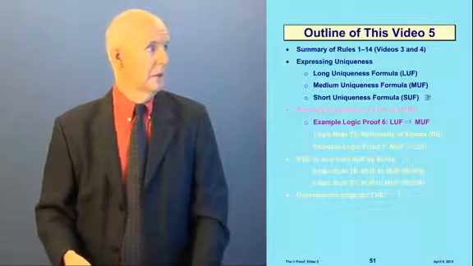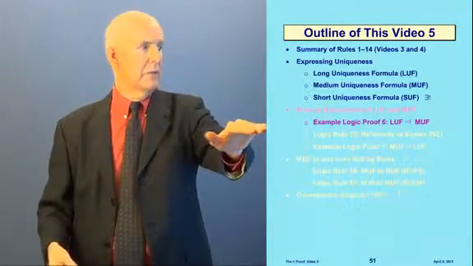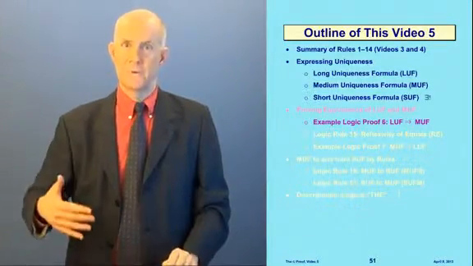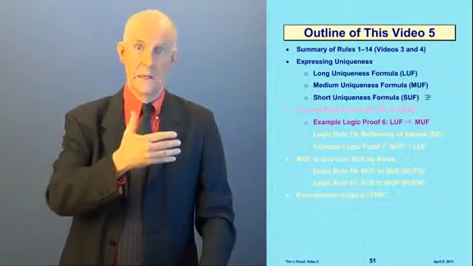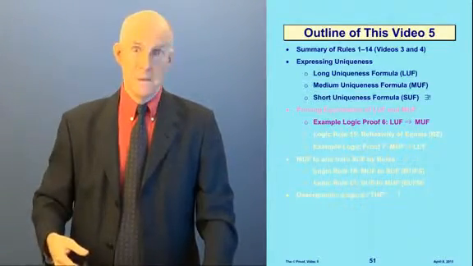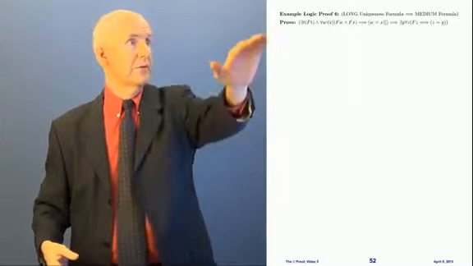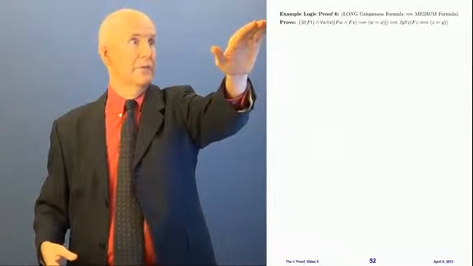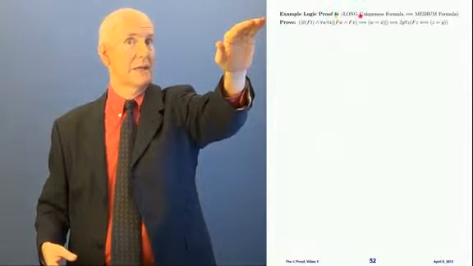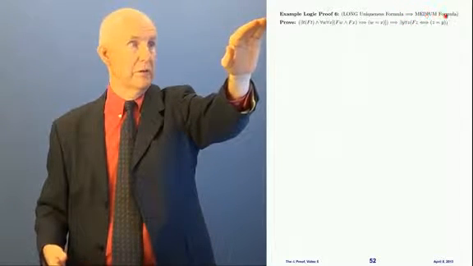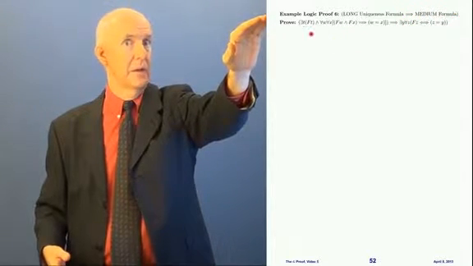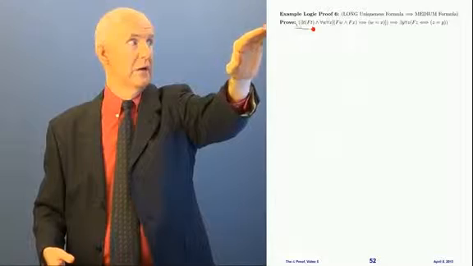Okay? So here we are in our outline. Now we're ready to do example proof 6 to prove that the long formula implies the medium formula. So here's the proof up here. Okay, proof number 6, the long uniqueness formula implies the short uniqueness formula, the medium one. This is the forward direction. Here's what we're trying to prove.